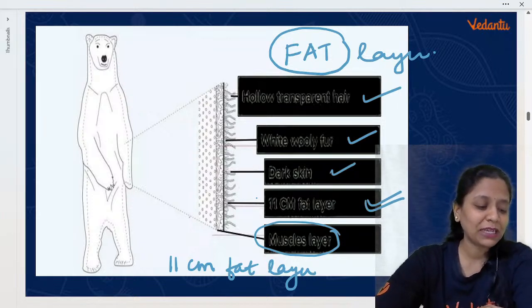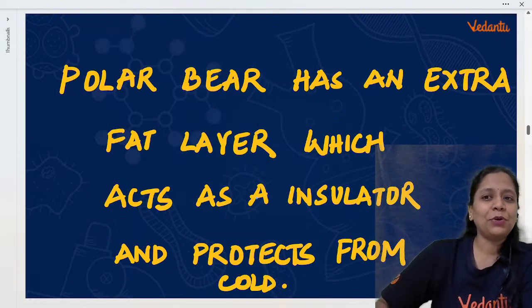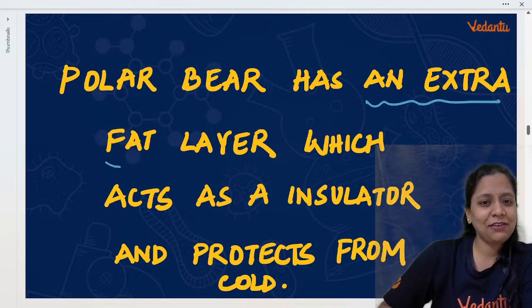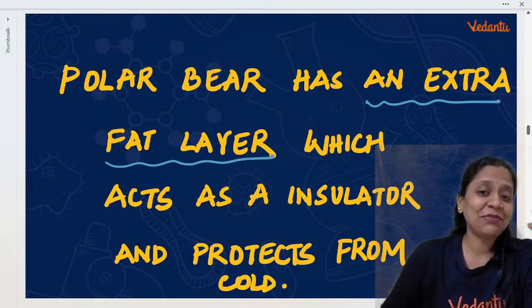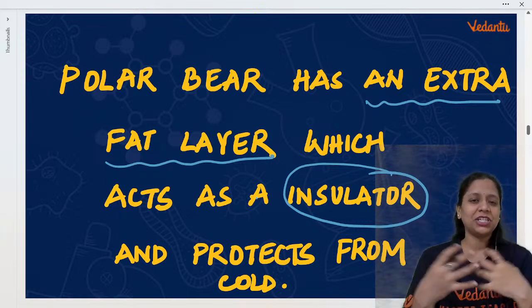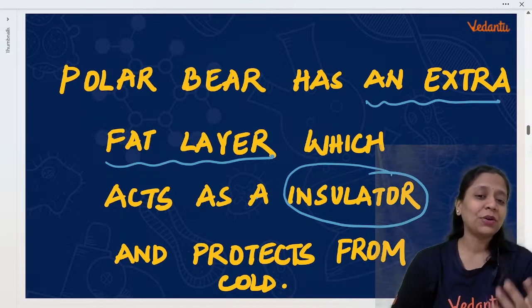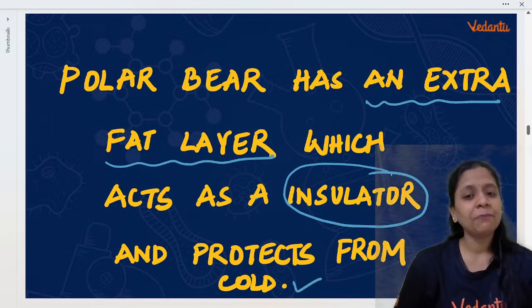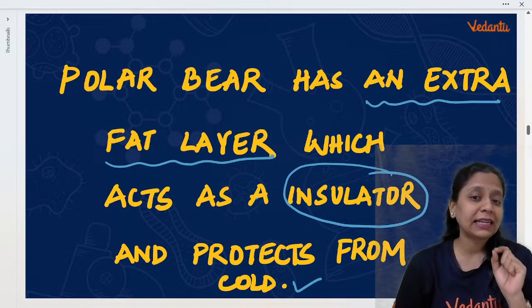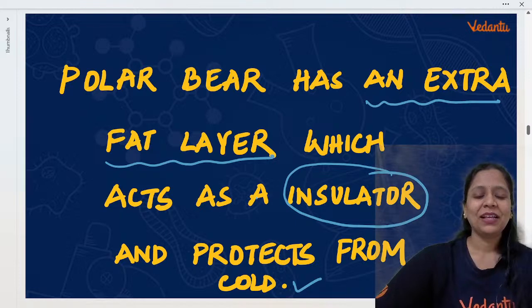Because of this extra fat layer, the polar bear has an extra fat layer acting as an insulator, that is, it is providing warmth to the animal. That is why this animal can survive in extreme freezing temperature. Got it?